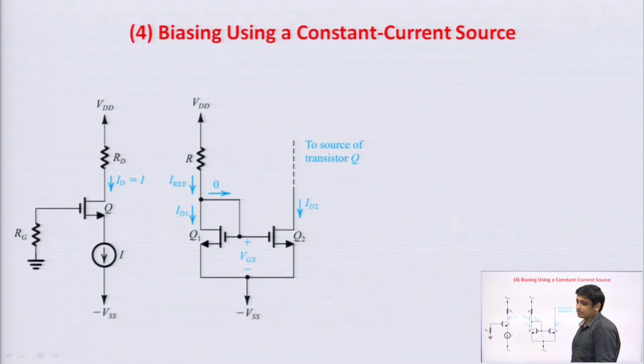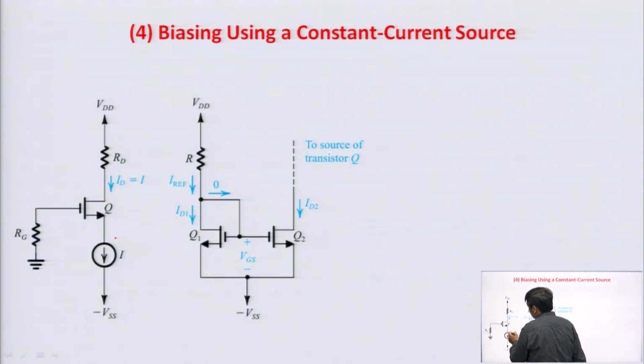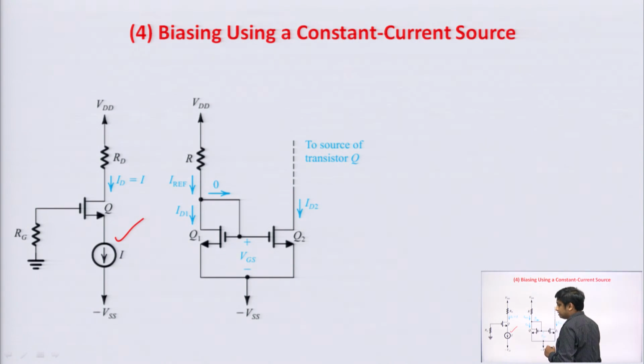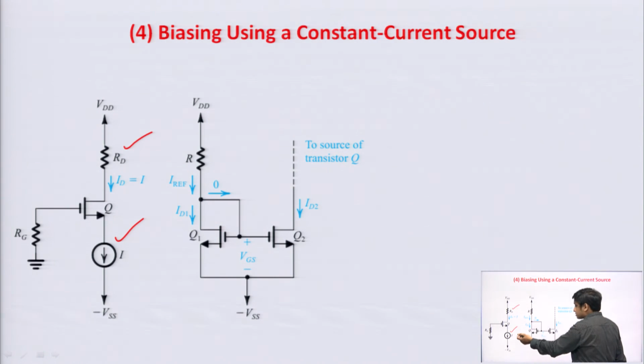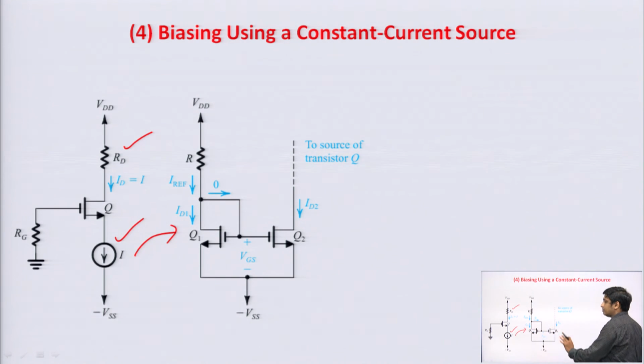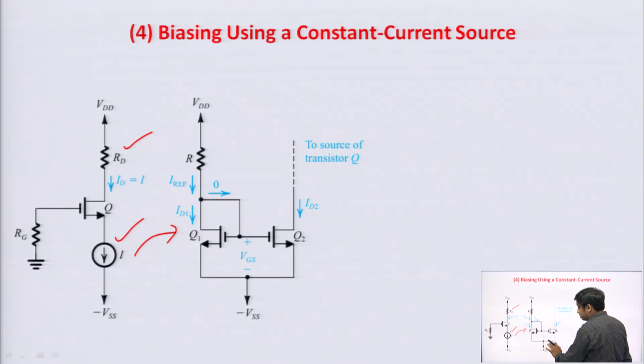Next biasing technique is biasing using constant current source. Now, you can see that in this technique we have connected a current source at the source terminal, fine. This is the drain resistance Rd, and this current source is nothing but a current mirror. The internal circuit is the current mirror. In current mirror, what we do? We take two MOSFETs Q1 and Q2, and the VGS of both the MOSFETs should be the same.